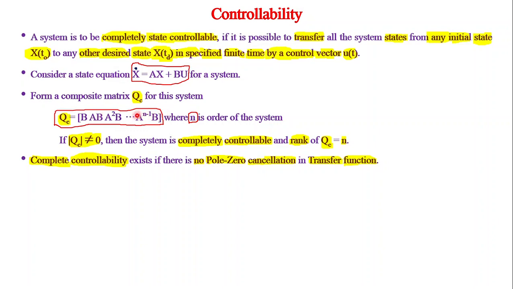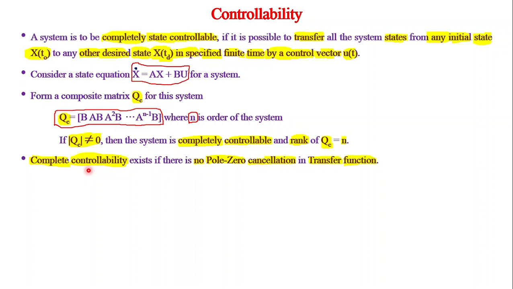How to find out the rank? We know if the determinant of the matrix is non-zero, or if the matrix is not a singular matrix, then the system is completely controllable, in which case the order of the matrix is equal to the rank of the matrix. That is what is written here. If determinant of QC is not zero, system is completely controllable, and rank of the controllability matrix is n. We can also say if there is no pole zero cancellation in the transfer function, the system is completely controllable.